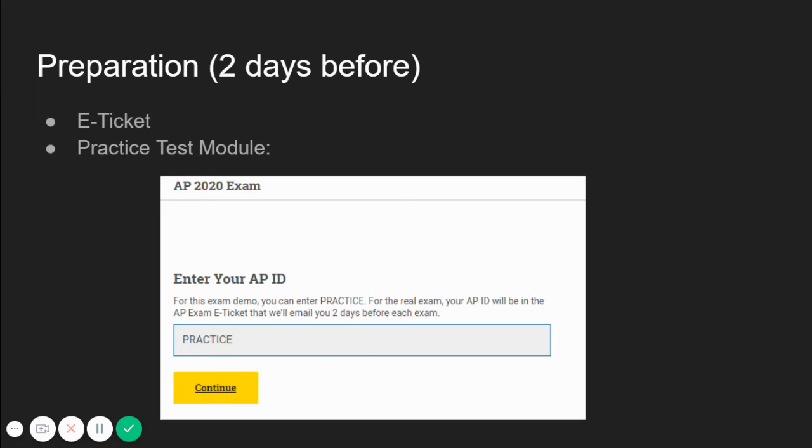2 days before your exam, you will receive an e-ticket into your Catch email account. Before the exam, please practice by clicking on the link below. Type in the word practice, and you will be able to see how you will take your test on your exam day. Do this 2 days before the day of the test. So you have practice logging in, and you also get practice uploading your files.